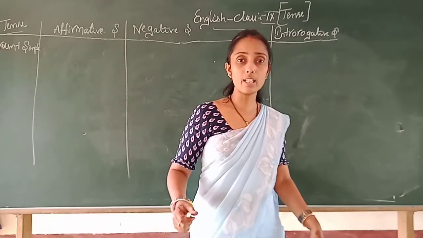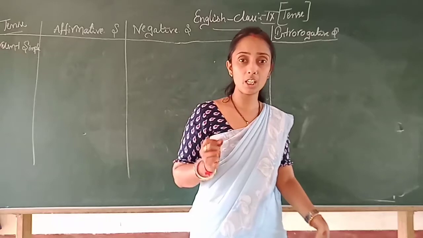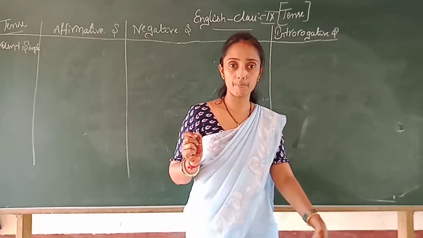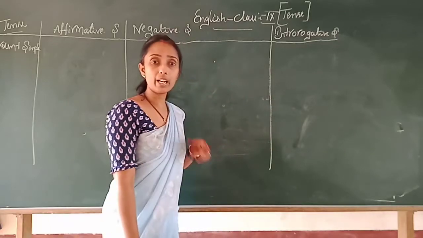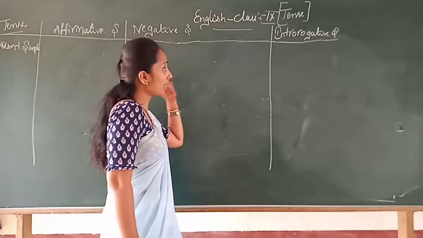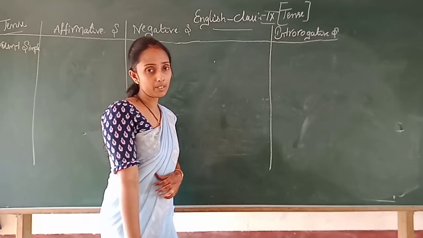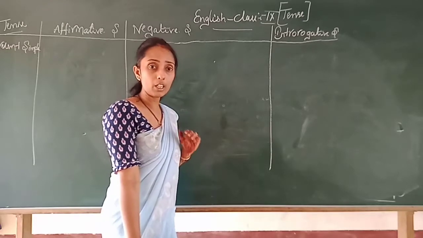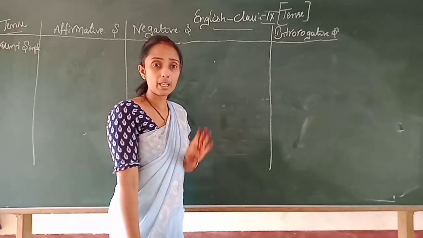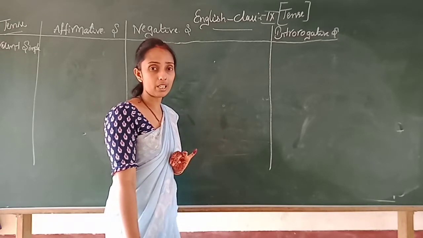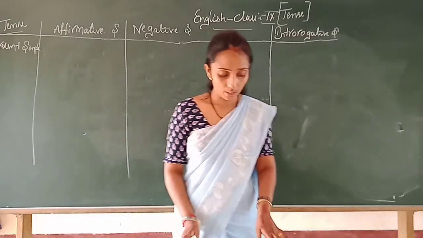So it is clear that in our day-to-day life we use these three types of sentences. Now let's work out these three types of sentences in present tense, past tense as well as future tense.